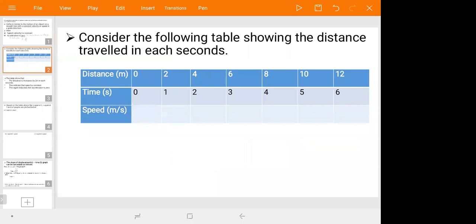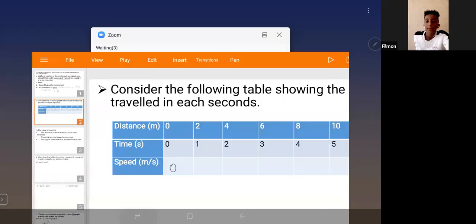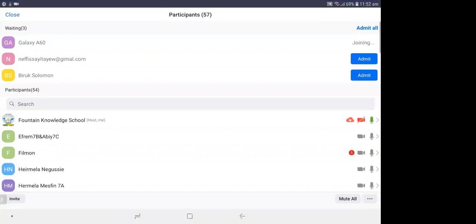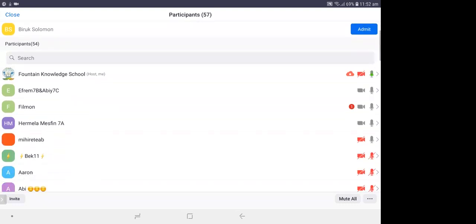Look, consider the following table, distance travel in each second. This table is visible. This table is visible for you. Therefore, if you take this one, when the time is zero, the distance is zero. Therefore, speed become zero. And sorry, whom you are, for example, you see, Fulmono. No need of another additional sound, please. Mute your sound.